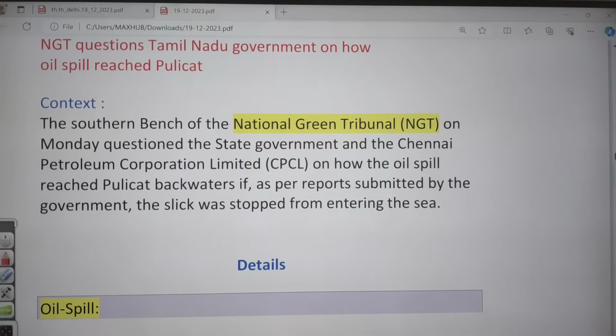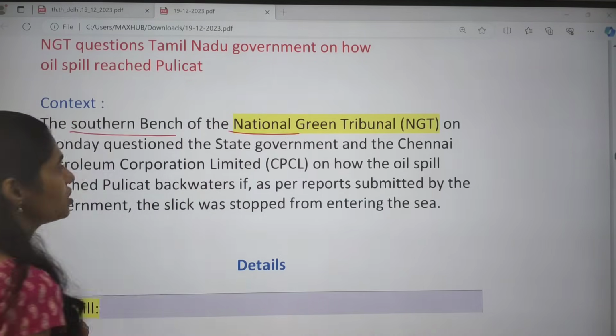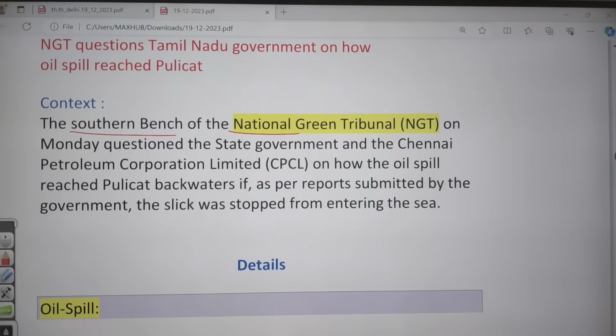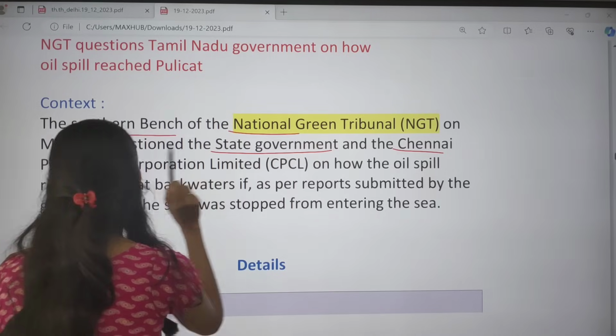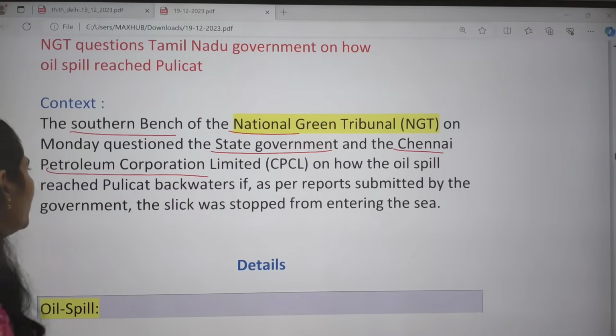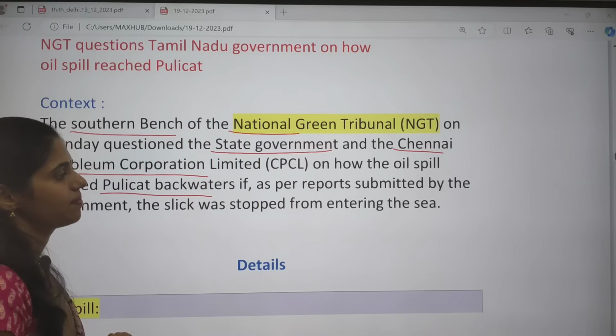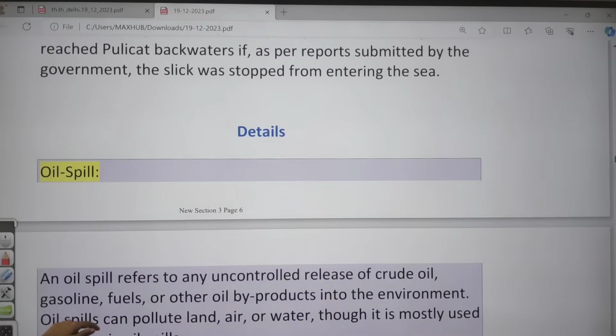Yeah, next topic is about oil spill. It says that the Southern Bench of NGT, that is the National Green Tribunal, on Monday questioned the state government of Tamil Nadu and Chennai Petroleum Corporation Limited on how oil spill reached Pulicat backwaters. Okay, so now let us see what is the meaning of oil spill.